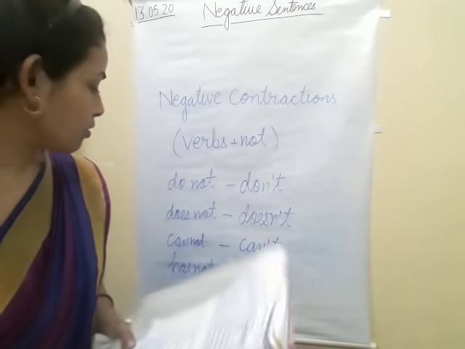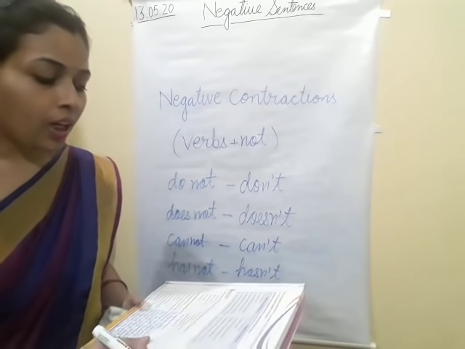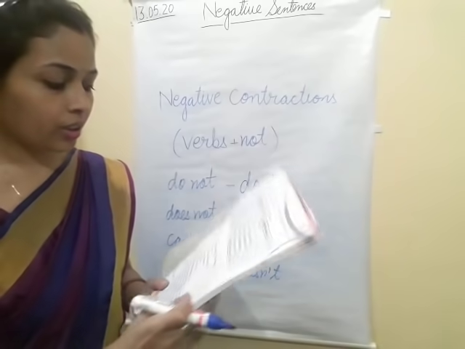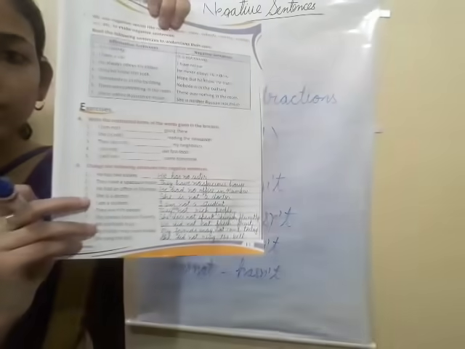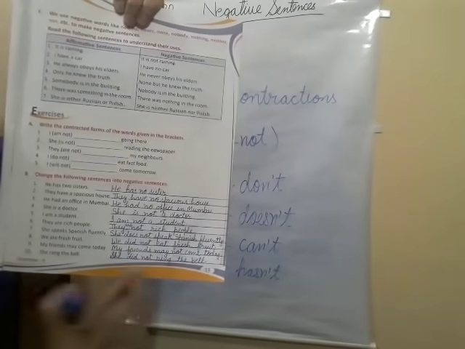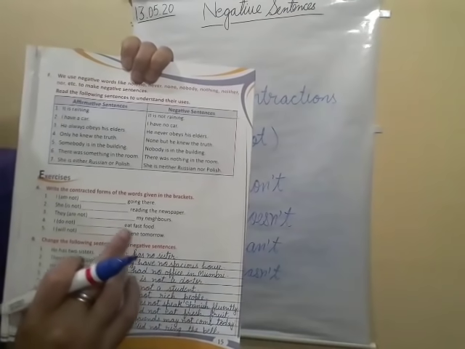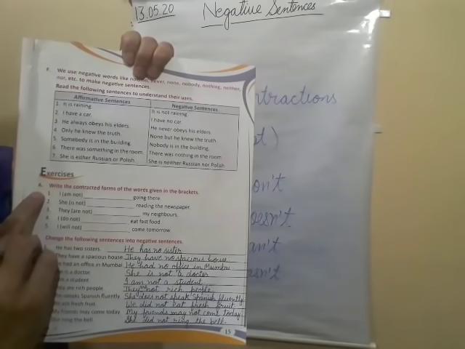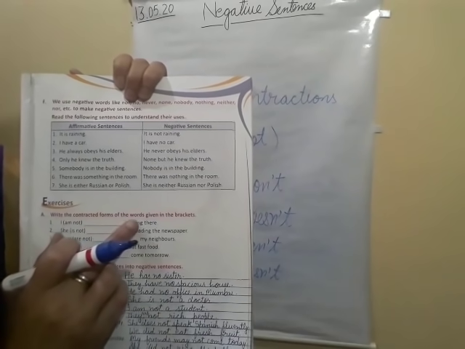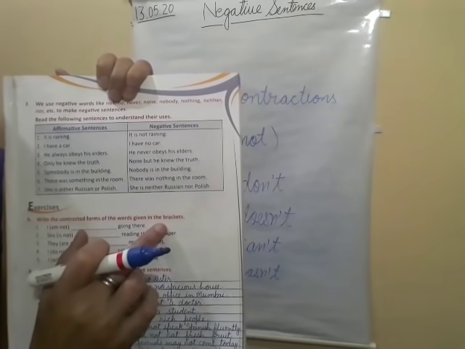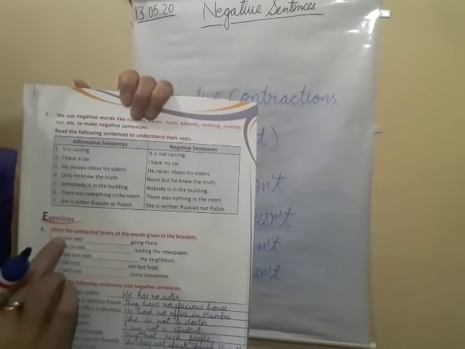So I hope this one is clear already. It is given on page number 14. Now I am going to give you one homework here. Just see on page number 15. Exercise A. Write the contracted form of the words given in the brackets. Exercise A, I am giving you as homework.